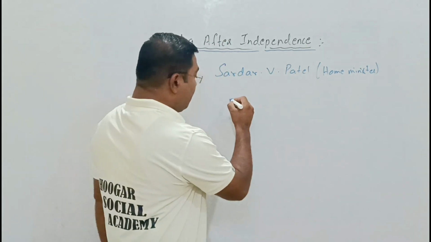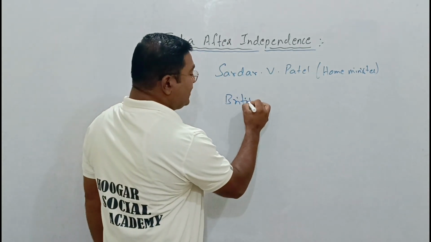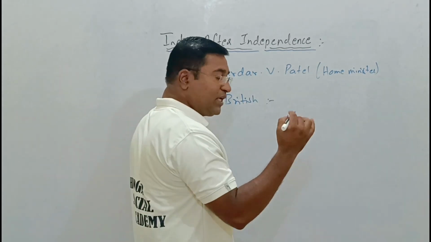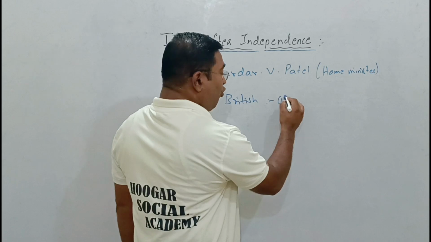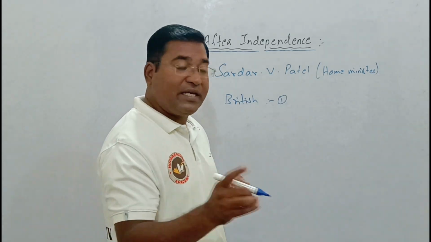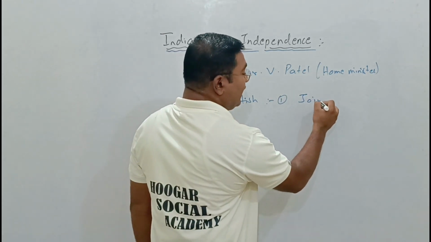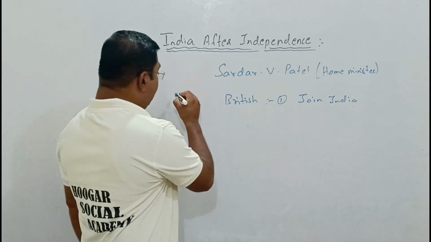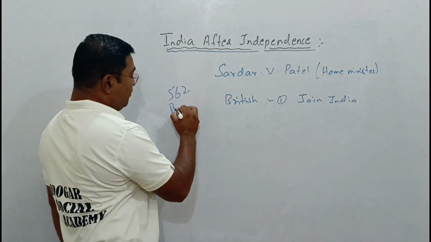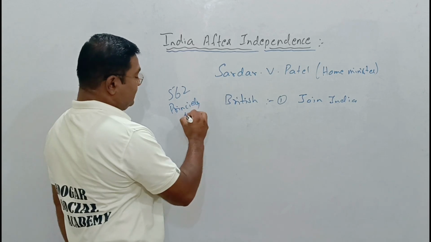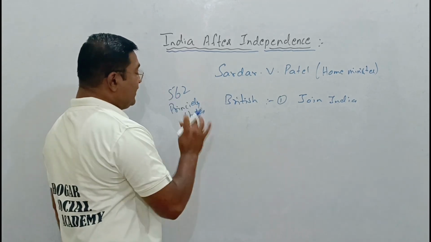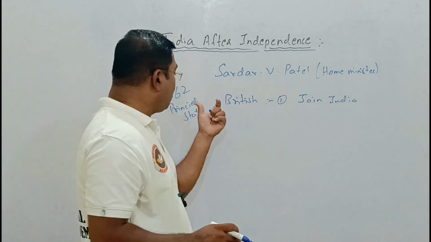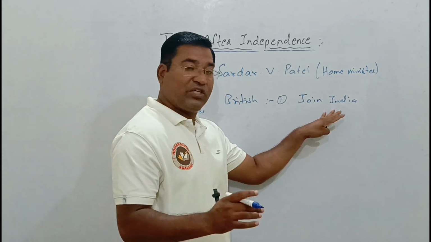It's because the British had put forward three options to the Indians, to the 562 princely states. The British said that those who want to join India can join India.